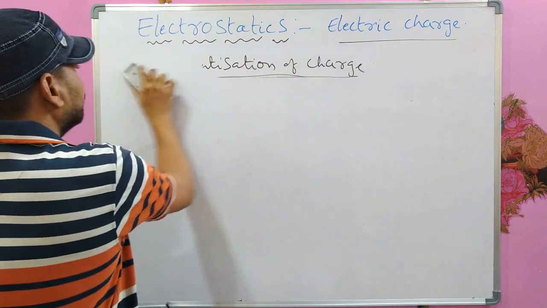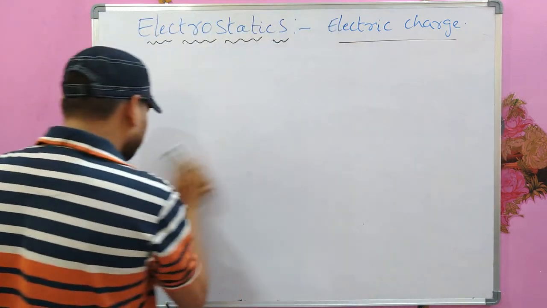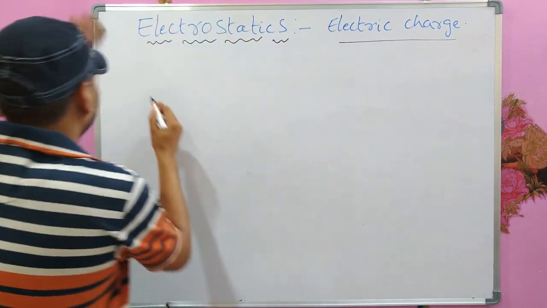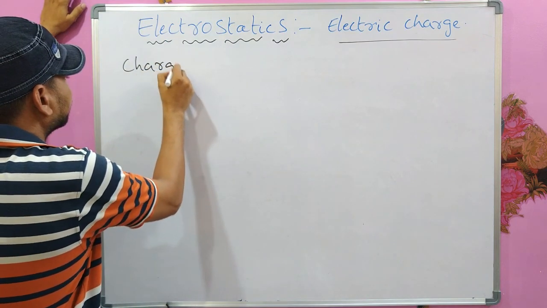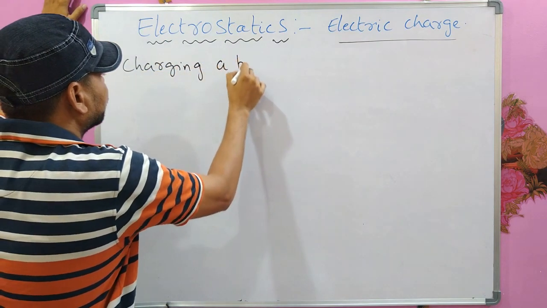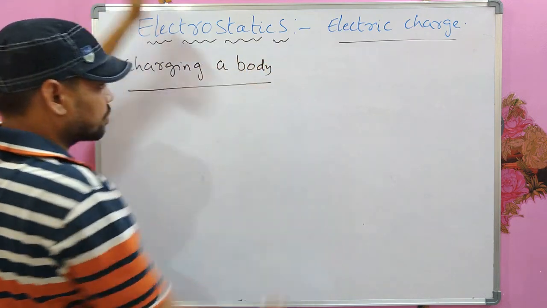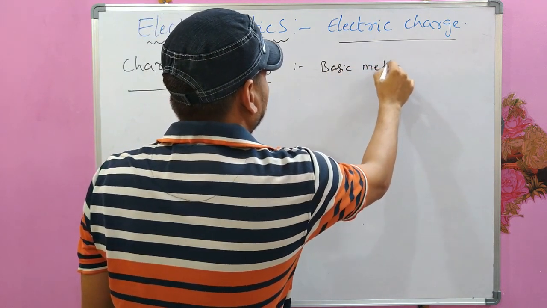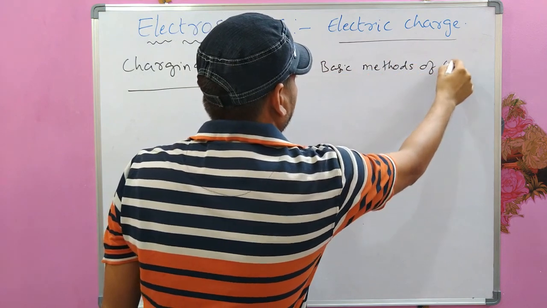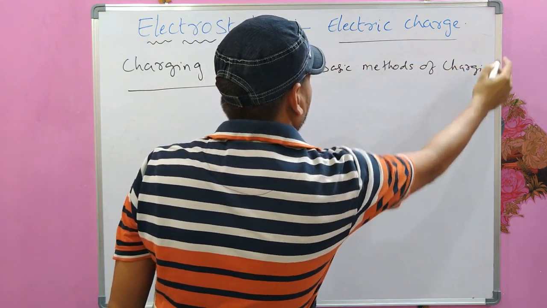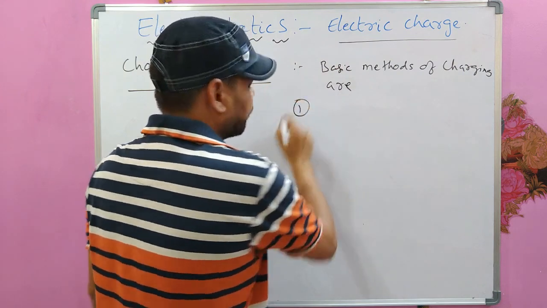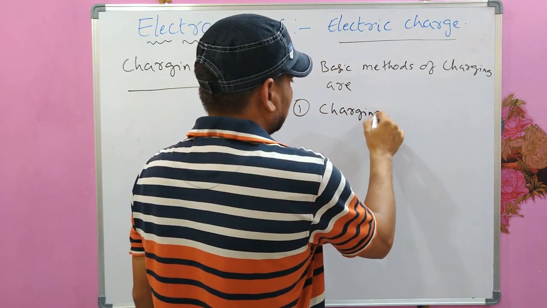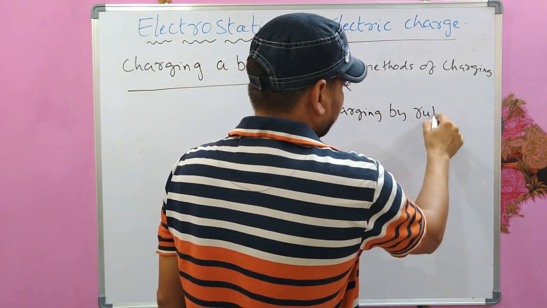Now we will see what are the different methods for charging a body. The basic methods of charging are, the first one, charging by rubbing.